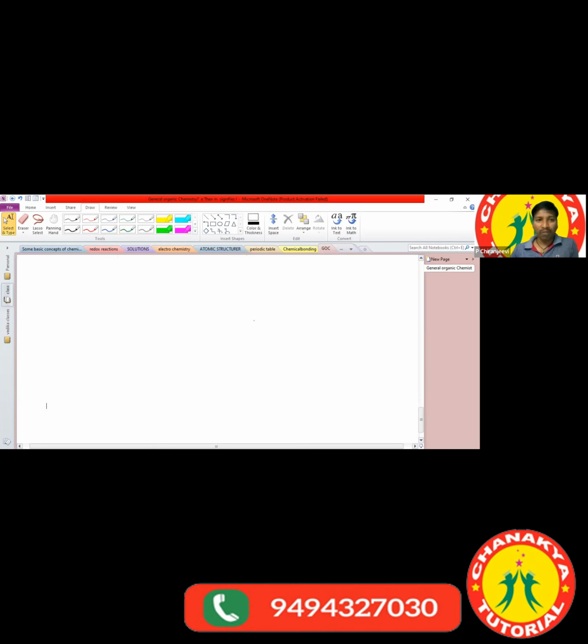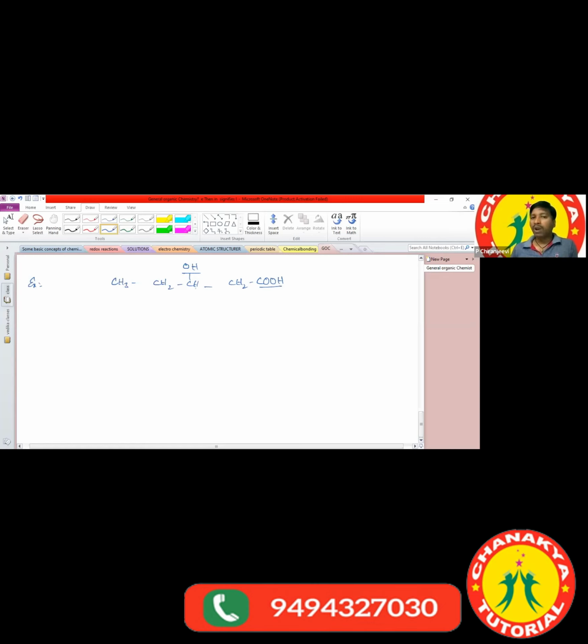Let's see examples which have more than one functional group. First, let's take this example: CH3, CH2, CH, OH, CH2, COOH. The given molecule contains 2 different functional groups: one is carboxylic acid, another one is alcohol.